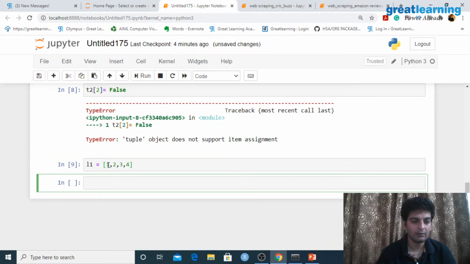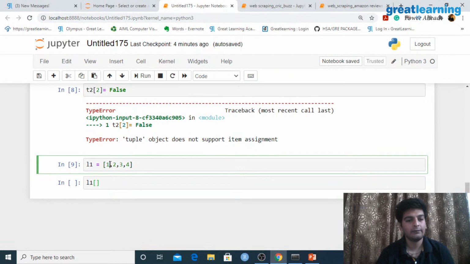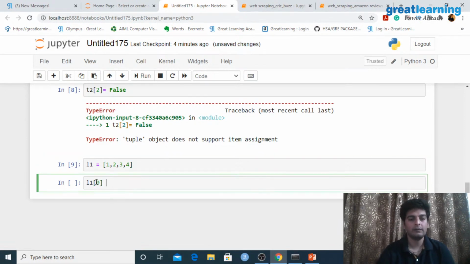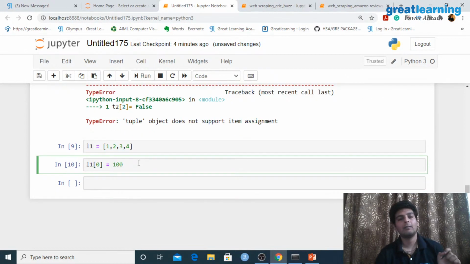Now let's say I want to change this particular value which is present. So what I'm going to do is L1 is equal to, actually I need to give the index over here. So what is the index of this? The index of this is 0. So I'll have L1 of 0 and I want to change the value to 100. So I'll make it 100. I'll hit on run. You would see that this time I'm able to successfully run this cell.